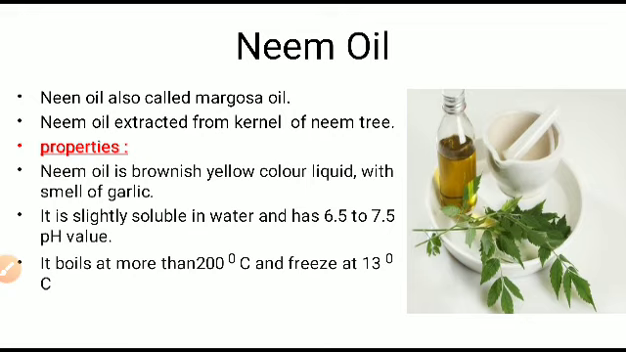Let me learn their properties. Neem oil is a brownish yellow colored liquid. You can see in this picture. This is a brownish yellow colored liquid with the smell of garlic. It is slightly soluble in water and has a pH value of 6.5 to 7.5. This neem oil boils at more than 200 degrees Celsius and freezes at 13 degrees Celsius.